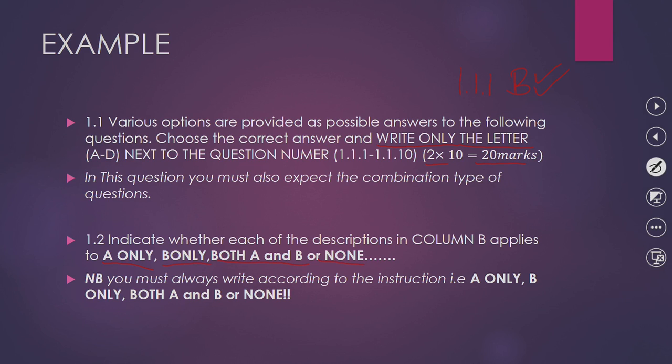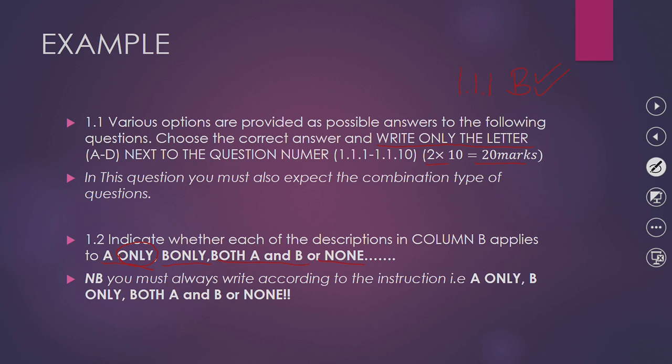You must take into consideration that if the answer is A, you must not leave out "only". You must write A only because it is in the instruction: write A only, B only, both A and B or none. So you must always bear that in mind.